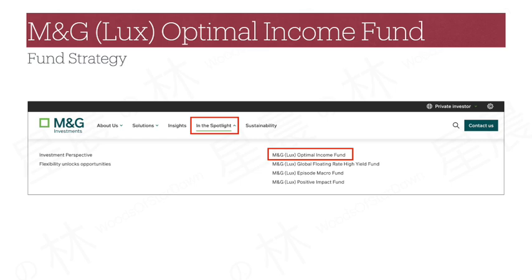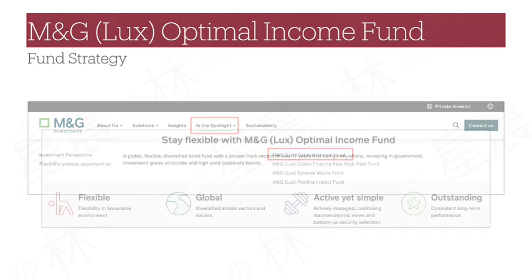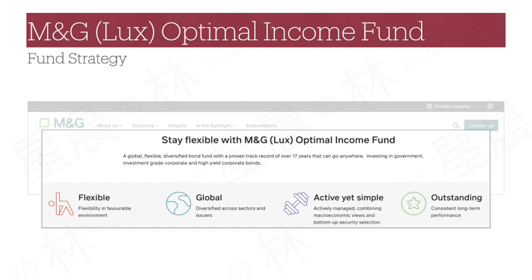It, however, is missing the very important information, that is to explain the strategy of the fund. The only vaguely relevant write-up in the spotlight page is a short statement that says the fund is a global, flexible, and diversified bond strategy that invests in government, investment-grade corporate, and high-yield corporate bonds. The 4 key points below additionally indicate that the strategy combines macroeconomic views and bottom-up security selection. Unfortunately, that's pretty much it, and I wasn't able to find any further elaboration in the Singapore website.